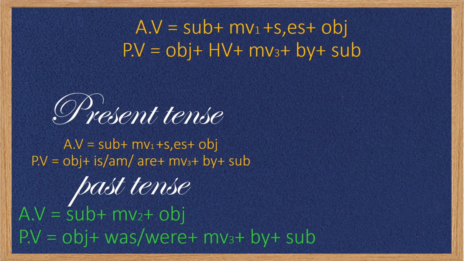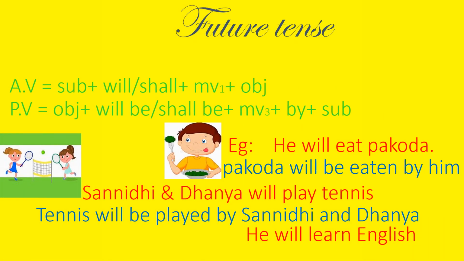Now I have written the formula of past tense on my paper again. Now we will see the structure of the future tense active and passive voice. As I said, it is as easy as the past tense from the present tense which we have read. There is no change in active voice again. Just subject plus will or shall should be added.